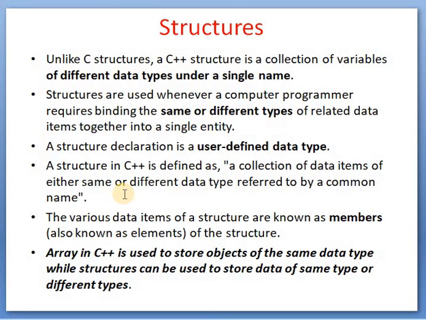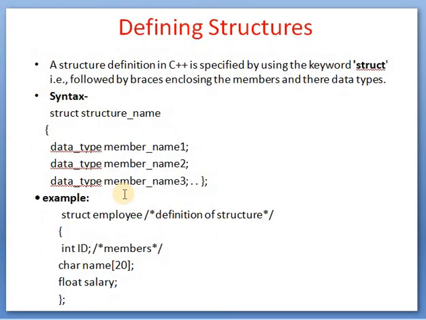We are going to see the syntax and example of structure, and at that time I will tell you about the members of the structure. An array in C++ is used to store objects of the same data type, while a structure can be used to store data of the same type or different types.